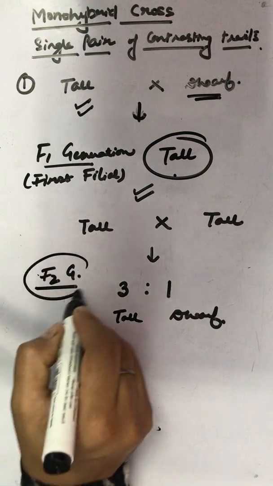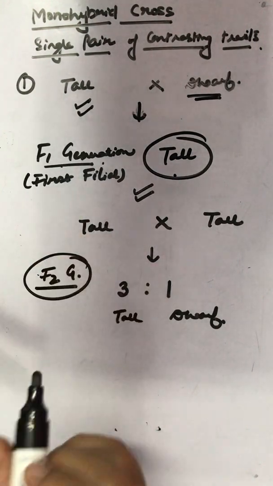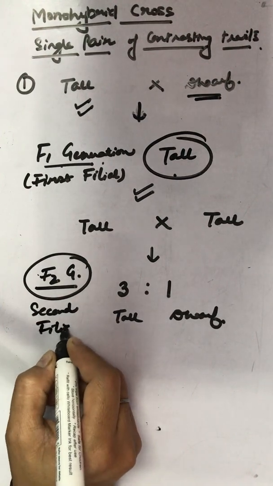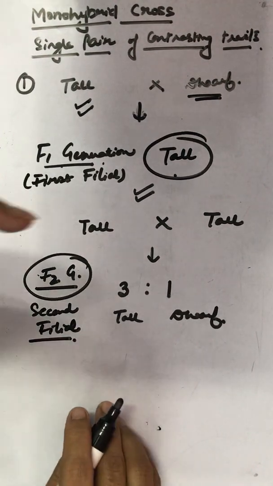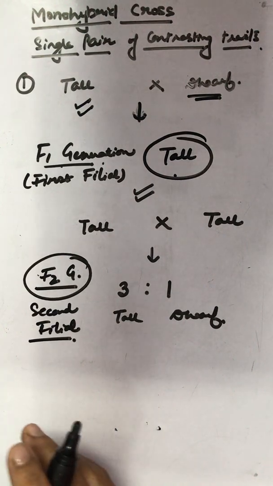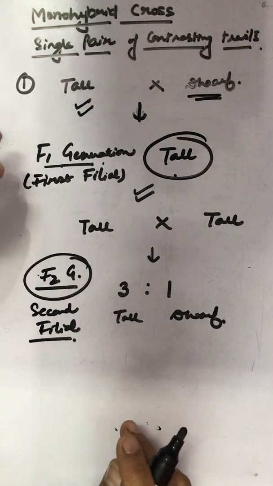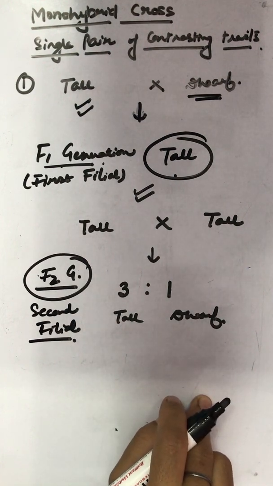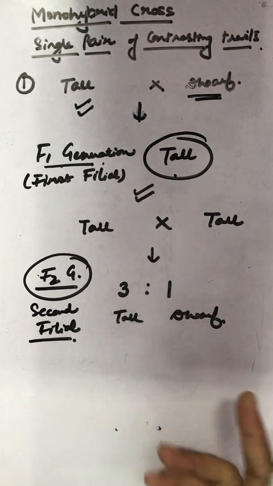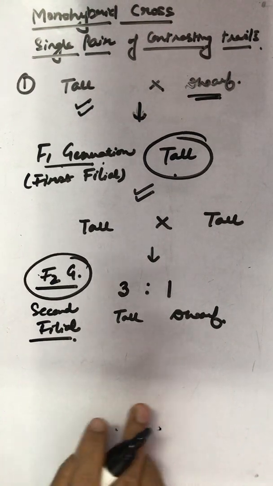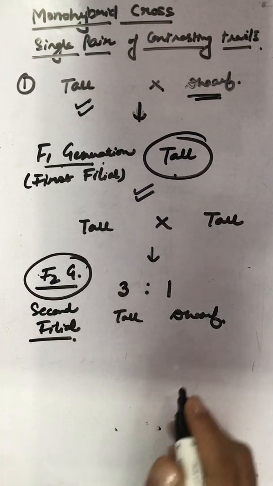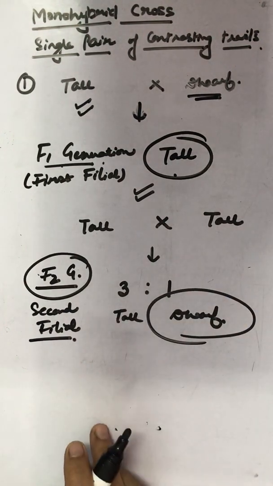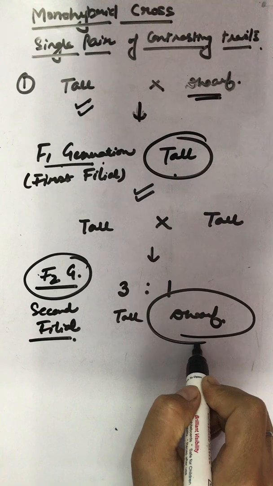This means in the second filial generation, this was the first generation, this is the second filial generation. That means in the second generation, the ratio of the plants were 3/4 plants were tall and 1/4 were dwarf. But how and what is this? Mendel noted that dwarf pea plants, which seemingly disappeared in the first generation, reappeared in the second generation.